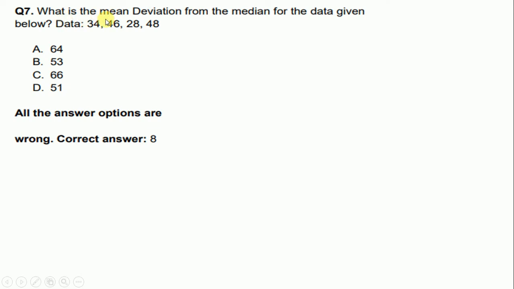What is the mean deviation from the median of the data given below? Data is 34, 46, 28, 48 and the correct option was 8. And in this case also all options were incorrect. In most of the questions options are incorrect.